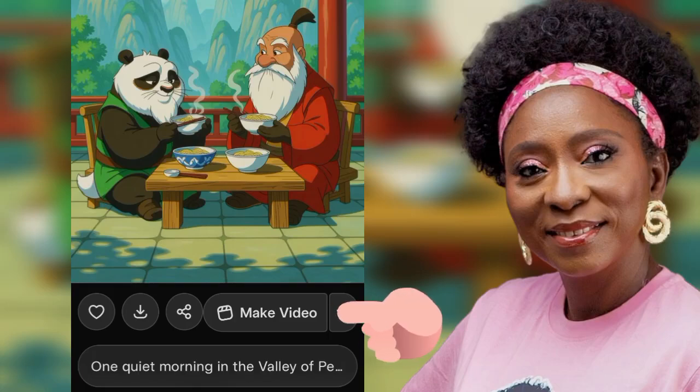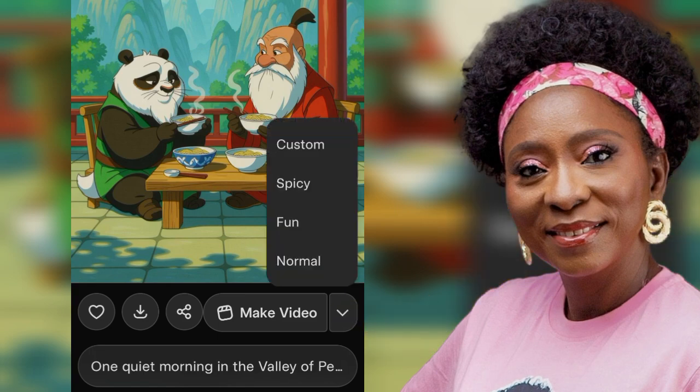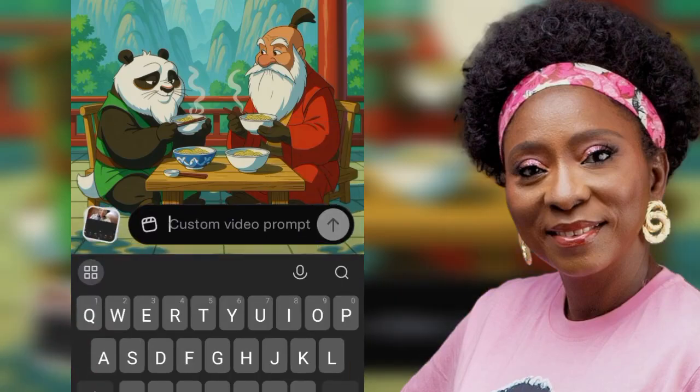Now if you want it to speak or lip sync, in some versions you might see speech where you can put in the words you want, but right now they've merged it together. Speech and custom have been merged. So custom just means that you put in your prompt.